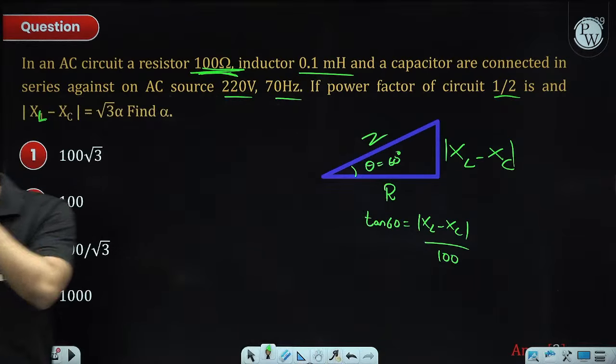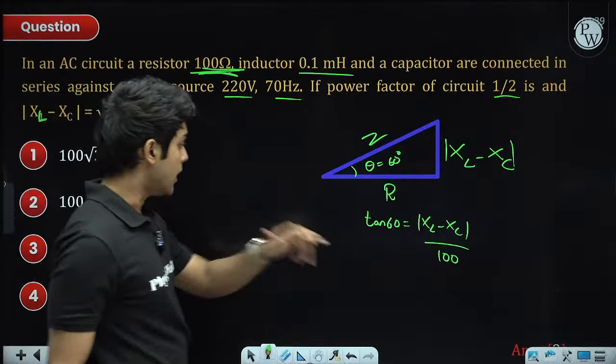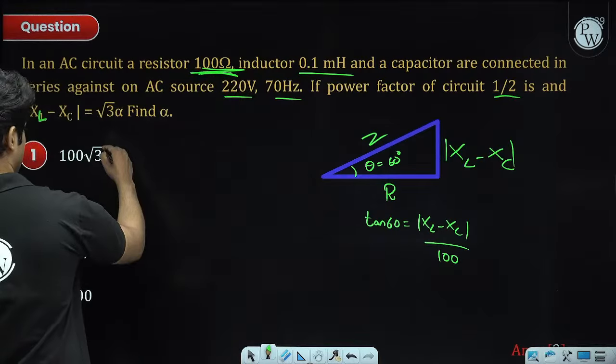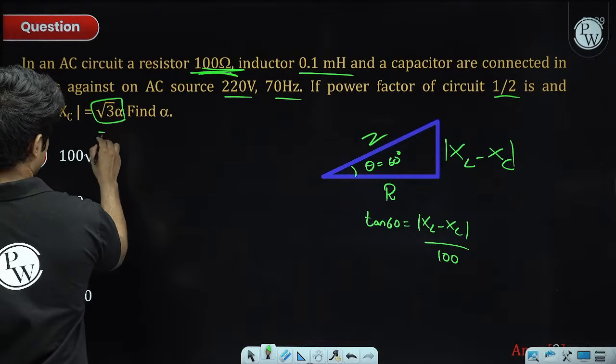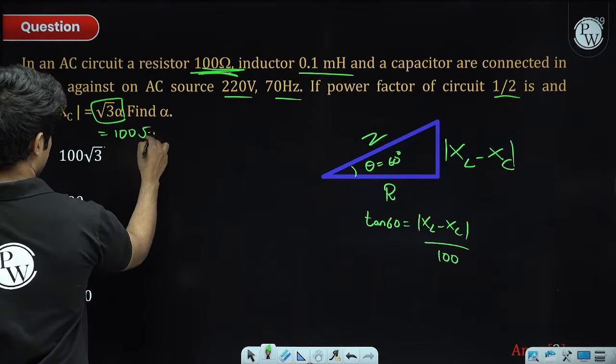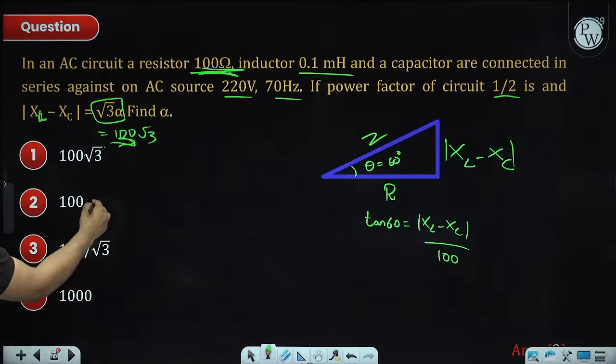So the answer is 100 into tan 60, 100 root 3. Okay, so they have said it is equal to root 3 alpha. So root 3 alpha is 100 root 3, so alpha is 100. Okay.